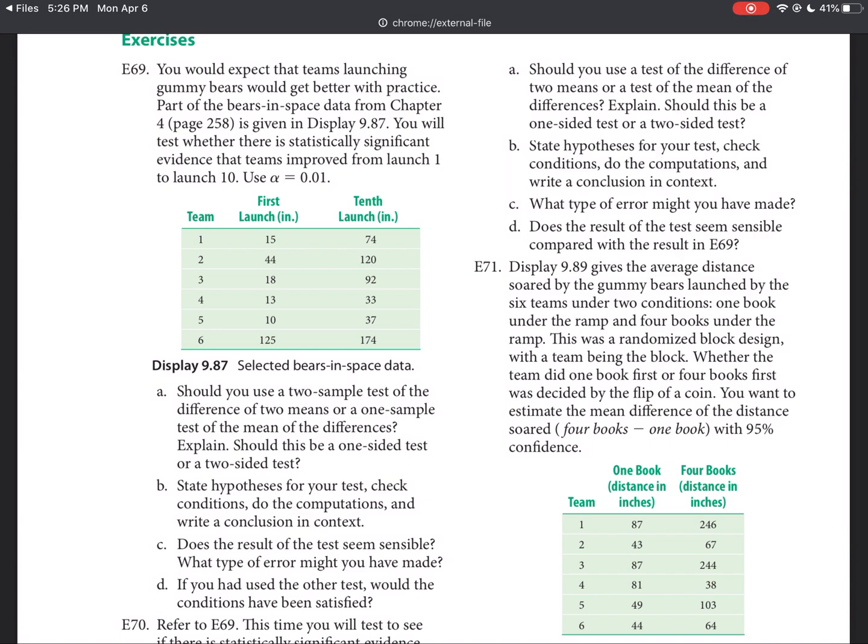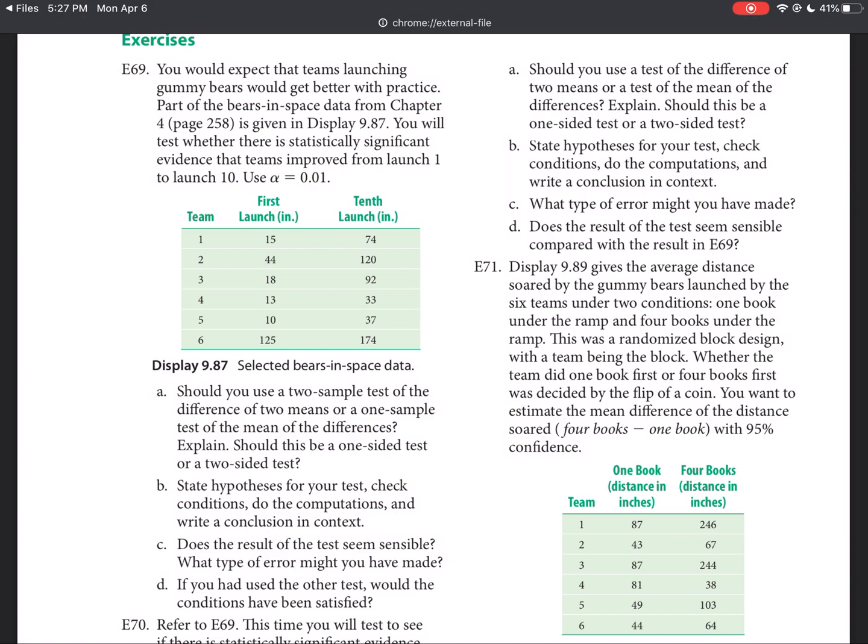State the hypotheses for your test. Our null hypothesis should be that the mean of the differences, mu sub d, is equal to 0. That would mean that the average difference is 0, or that there is no improvement whatsoever. The alternative hypothesis should be that mu sub d is greater than 0.